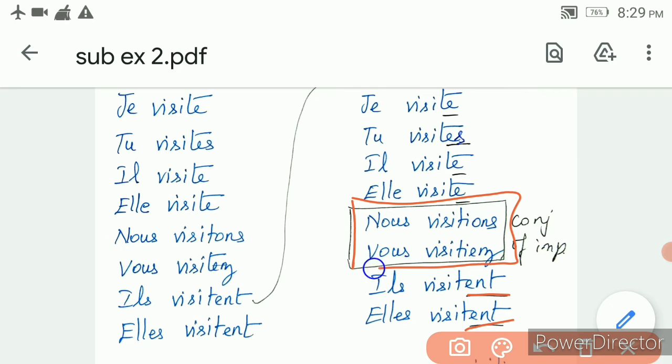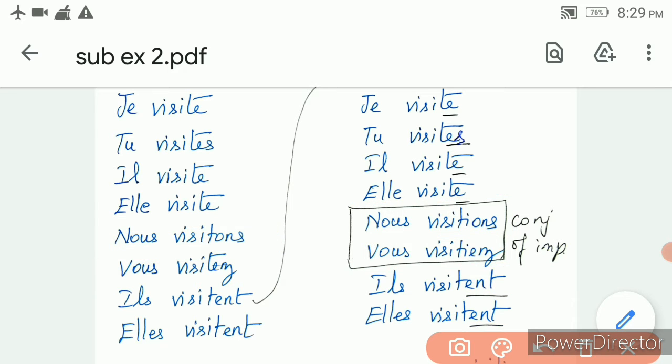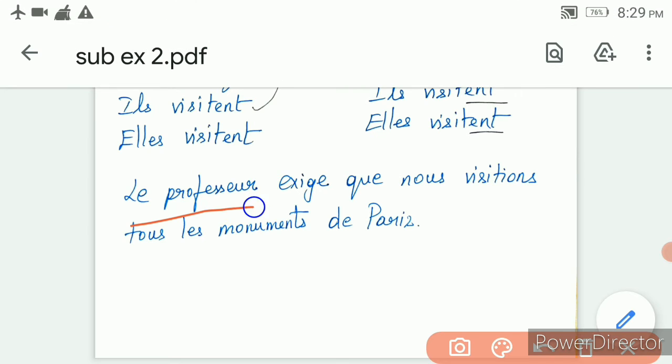For nous and vous you have to write the imparfait conjugation. So you have to take the nous conjugation and frame the imparfait and check. I have not done it here, you can do it, and if you do the imparfait conjugation you will get this for nous and vous. So that is what I have written here.